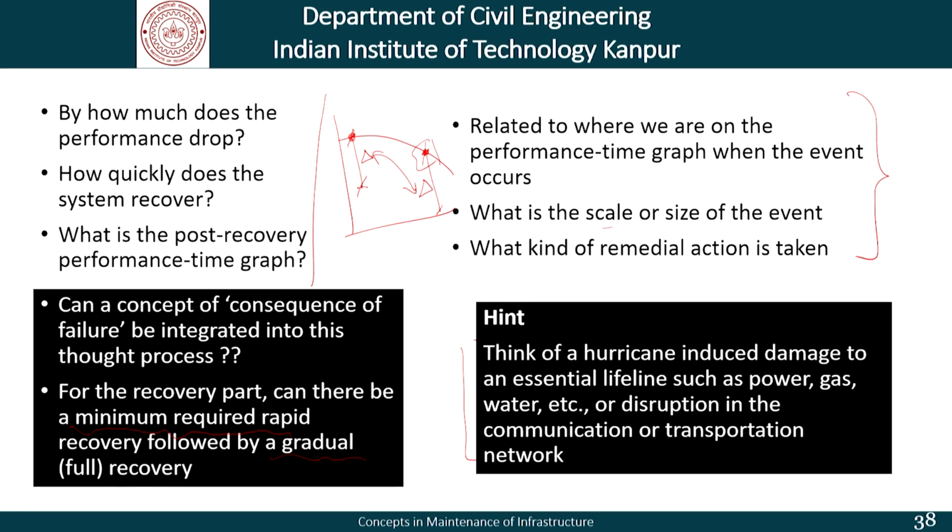We have a different line of thought as far as a comprehensive understanding of this performance time graph is concerned. So, as far as this course on infrastructure asset management is concerned, the bottom line or the central thought process is a deterioration time graph or a performance time graph, and what we are trying to do is look at those graphs, have critical levels and see how we can handle different situations.